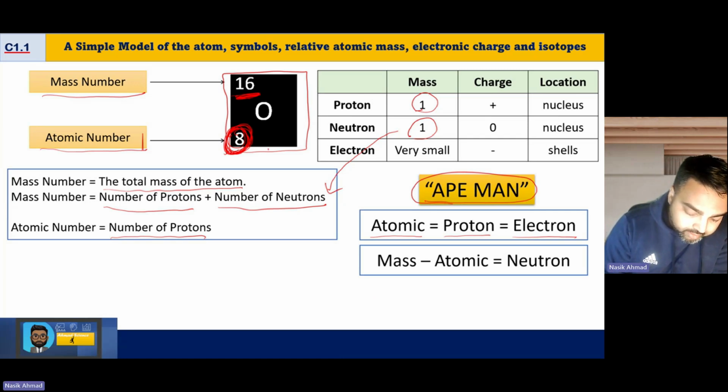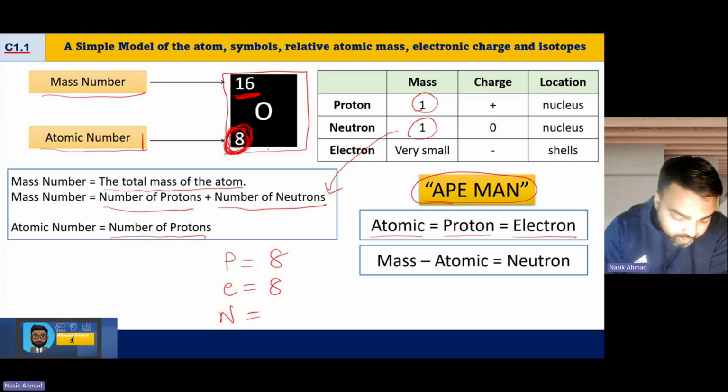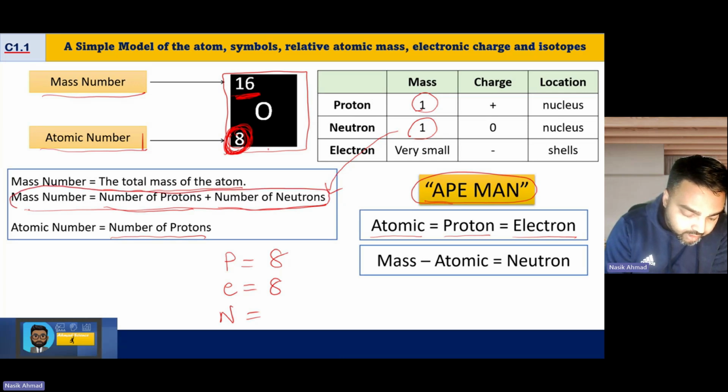So let's just write this. Protons, I've got 8. Electrons, I've got 8. The only particle I'm missing is the number of neutrons. Taking the equation mass number equals proton number plus neutron number, I can rearrange it by bringing the number of protons over to the other side: mass number take away atomic number.